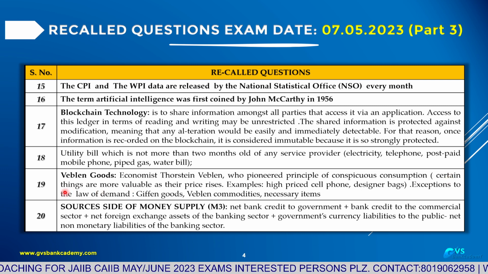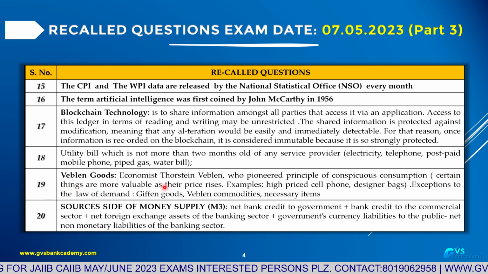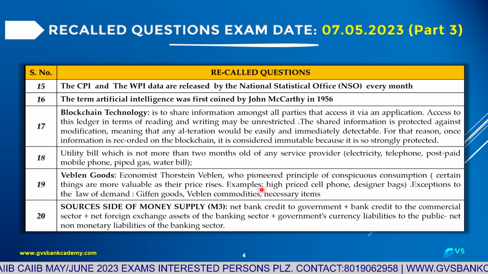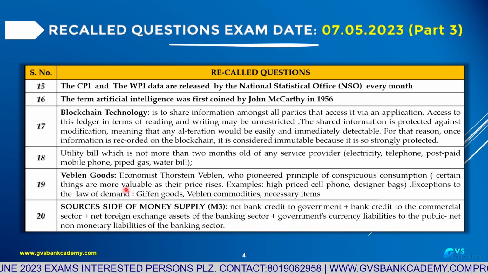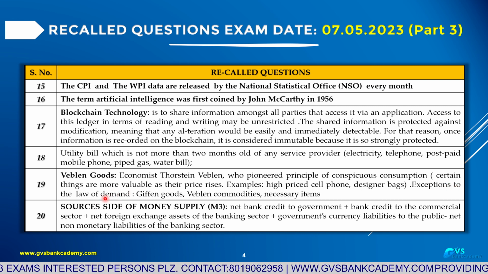What is there? Certain things are more valuable as their prices are increasing. Example, you can say gold also. You can say high priced cell phones, designer bags. When the prices are going up, people are interested to buy. These are the exceptions to the law of demand.